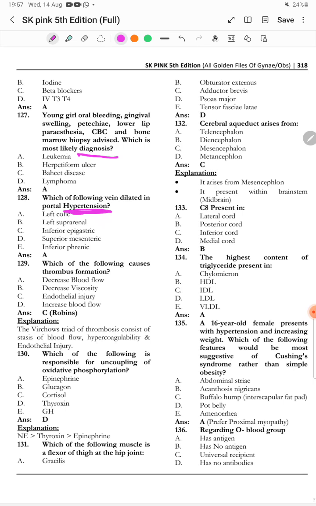Clear? Which of the following causes thrombus formation? So it is endothelial injury. Clear? In Virchow's triad, thrombus formation consists of stasis of blood flow, hypercoagulability, and endothelial injury. Clear? Which of the following is responsible for uncoupling of oxidative phosphorylation? So it is thyroxine. Clear?